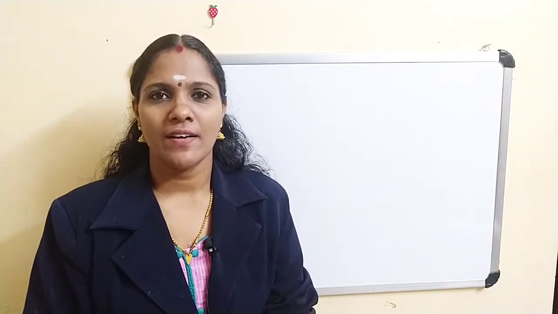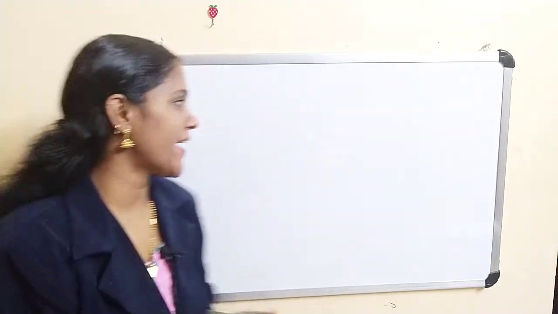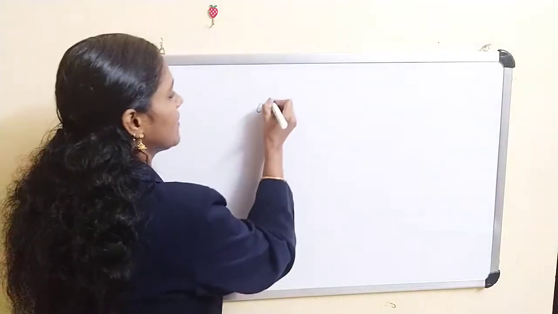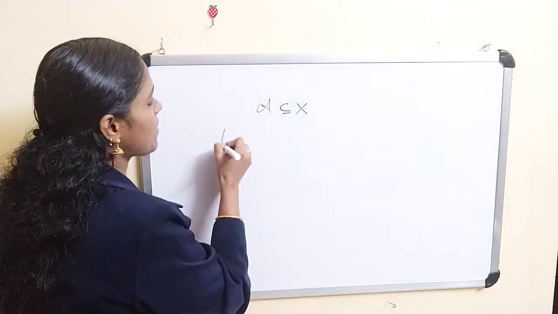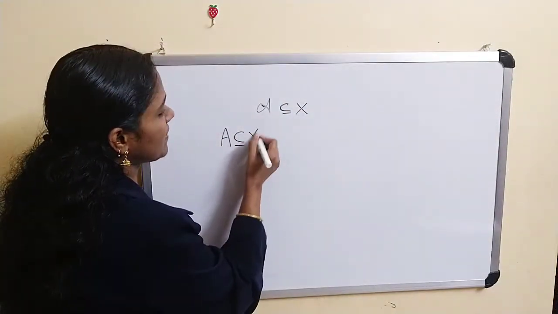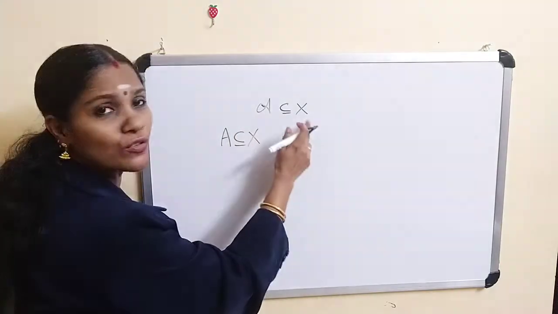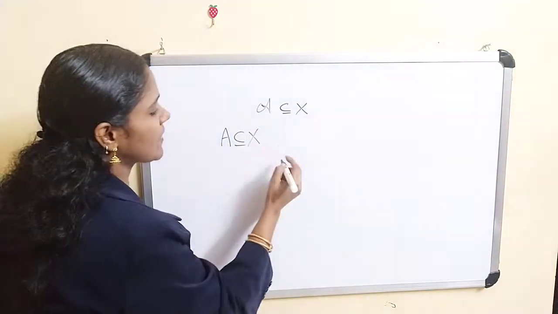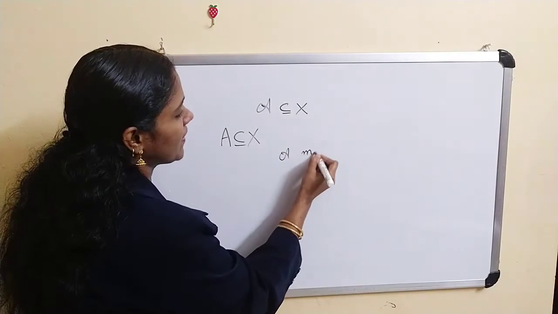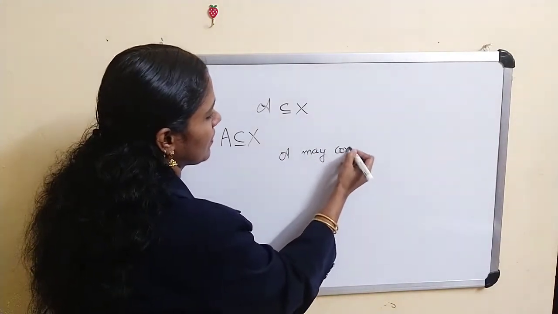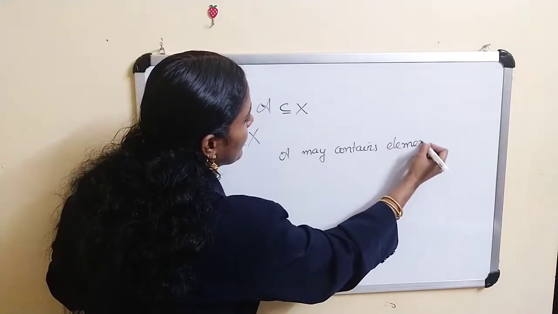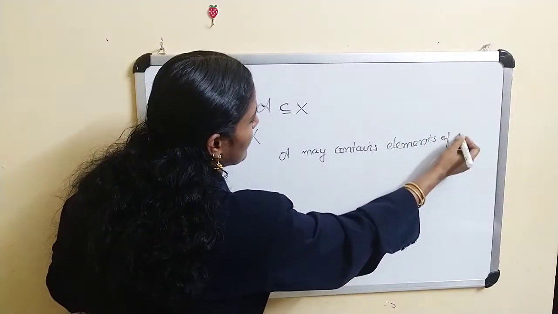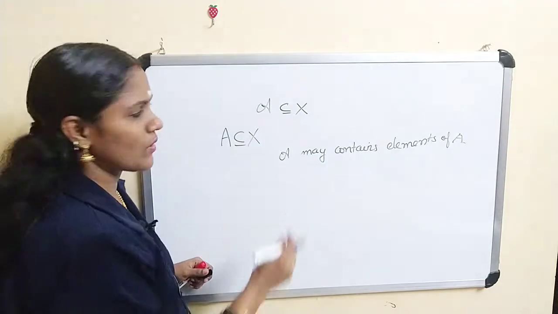Note one more thing. Script A is a subset of X. Our capital A is a subset of X. Script A is also a subset of X. Therefore, script A may contain elements of A. You have to note this.